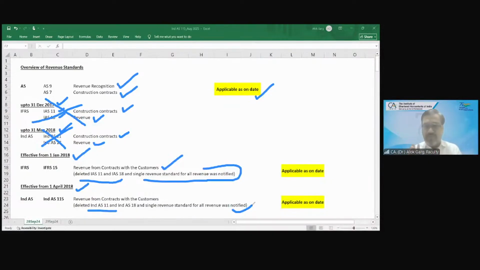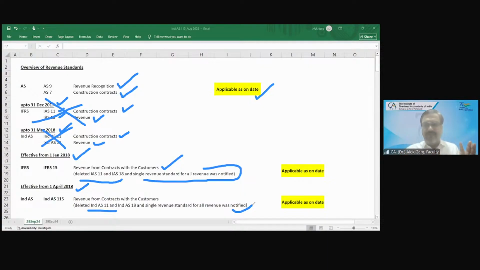So as of now in India, there is AS 9 and AS 7, which you have studied in CA Inter, then Ind AS 115. Globally, IFRS 15. Now you understood the geometry of this standard.